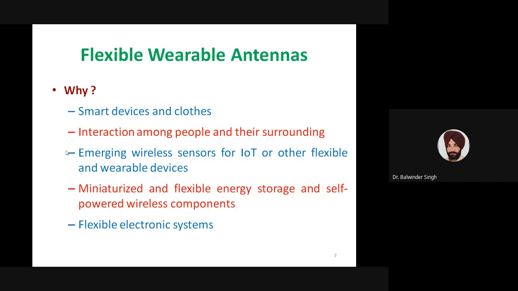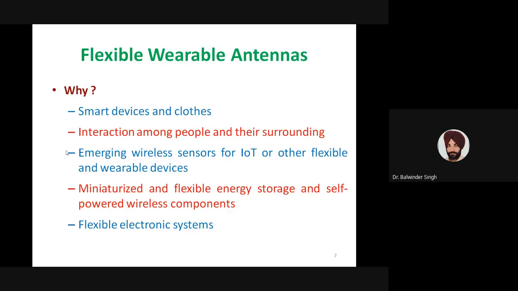So the upcoming technology, or the upcoming applications, will require that the antenna should be part of our clothes, because that type of antenna will make the interaction between people and their surroundings very easy, and that's why our antenna should be flexible. So this is one of the major reasons that we are going towards wearable or flexible devices.